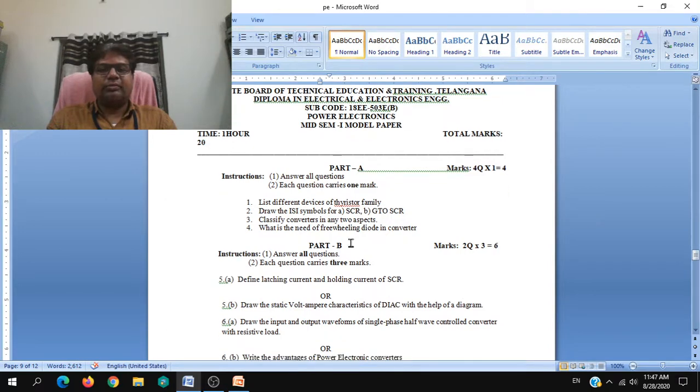When it comes to part B, it is a little bit longer than the part A. Again in this part also we have to answer all the questions. Here the answer should be of neither a sentence more nor a sentence less.